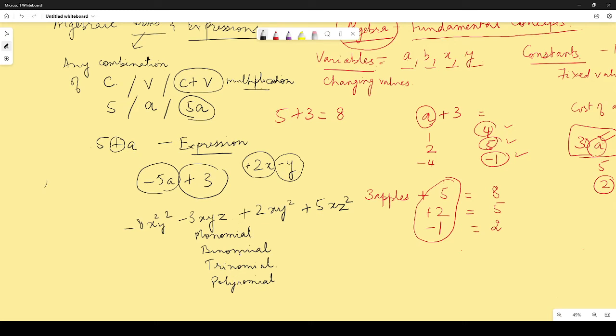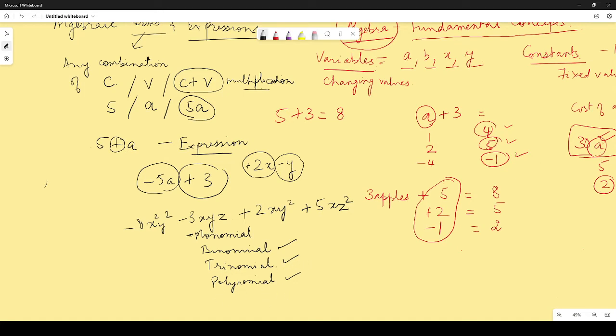Generally we go by these terms. In fact, monomial is just one term and polynomial is more than one term. But generally, for the sake of convenience, if there are two terms we call it binomial, if there are three we call it trinomial, and if there are four or more we call them polynomial. But just know that if there is only one, then it is a monomial, and the rest of them are all considered polynomials.